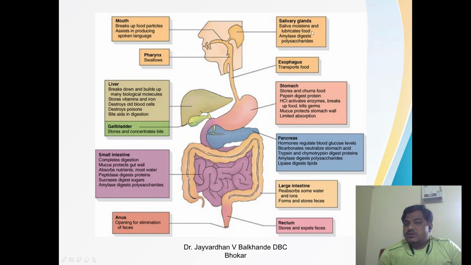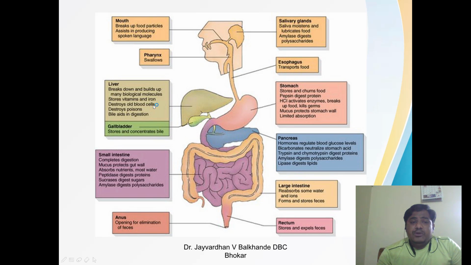Then the pharynx for swallowing, then the esophagus transports the food. The liver, the gallbladder and the pancreas are the associated glands with the digestive system, because these three glands play a crucial role in digestion. The liver breaks down and builds up many biological molecules.